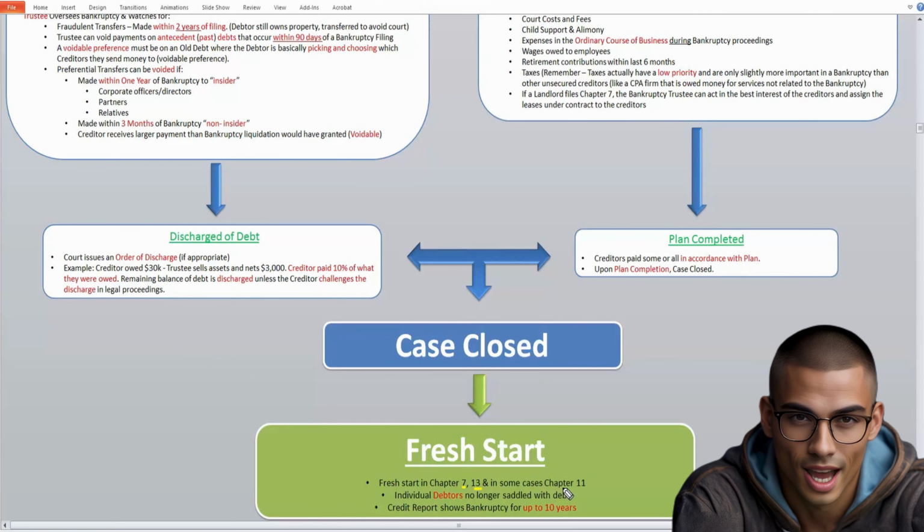In some cases under Chapter 11, an individual debtor is no longer saddled with whatever debt they owed, but up to 10 years after the bankruptcy, it's going to show up on their credit report. So don't file for bankruptcy. It's going to be on your credit report for up to 10 years.